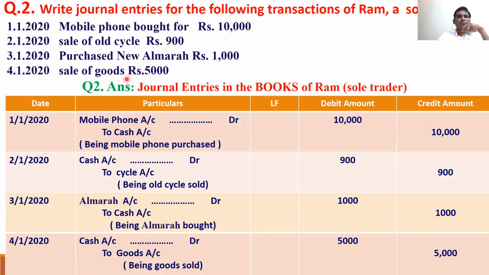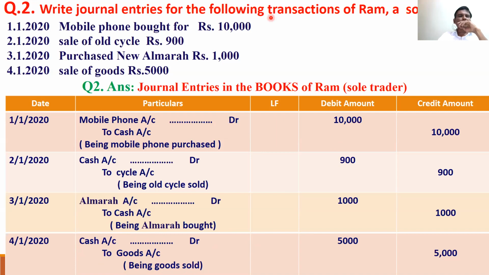Sale of goods. Who sold? We sold goods. What is coming in? When we sell something, cash is obviously coming in. What is going out? Goods are going out. Debit what comes in, credit what goes out. So all these transactions are very easy.